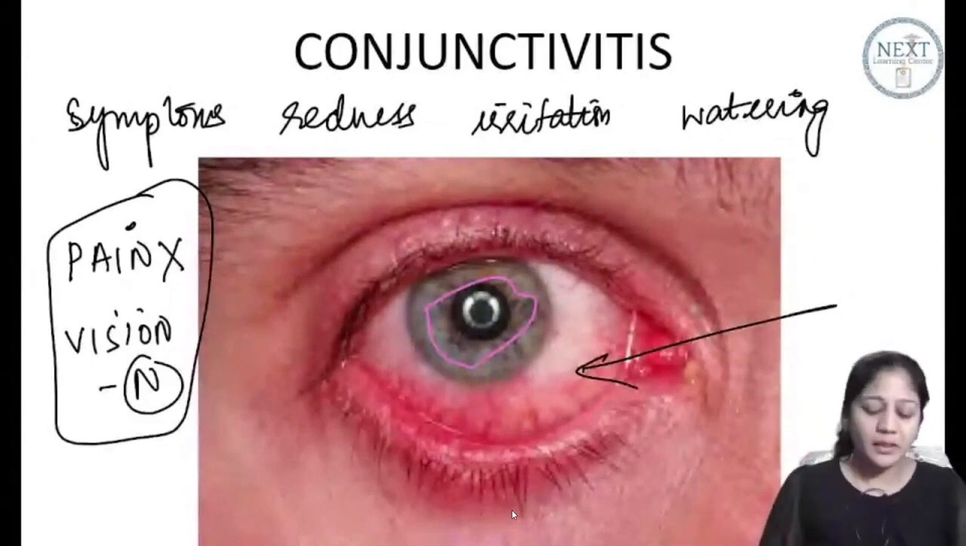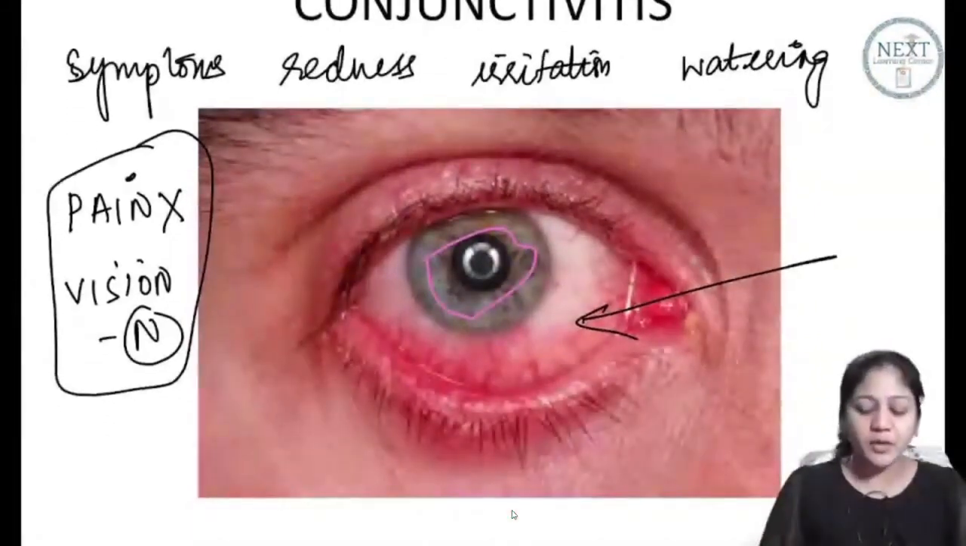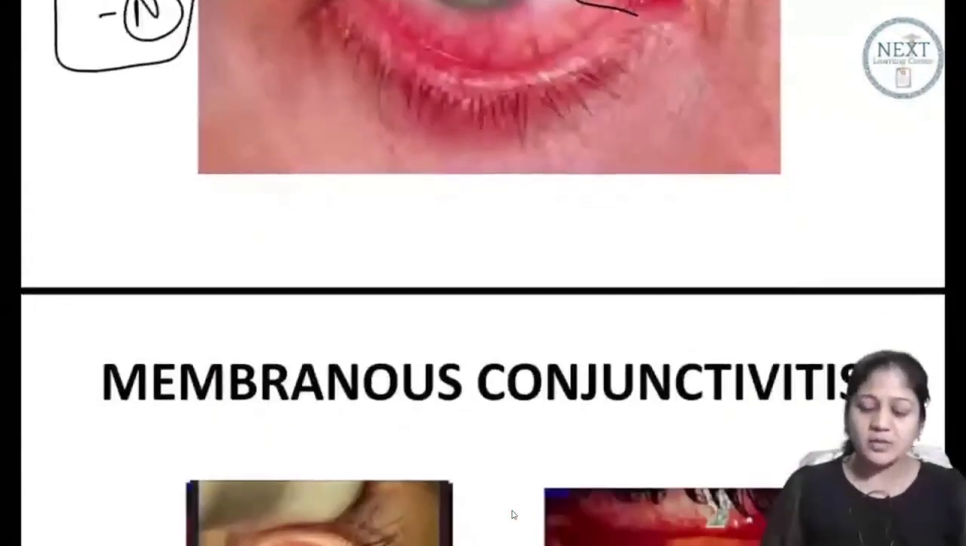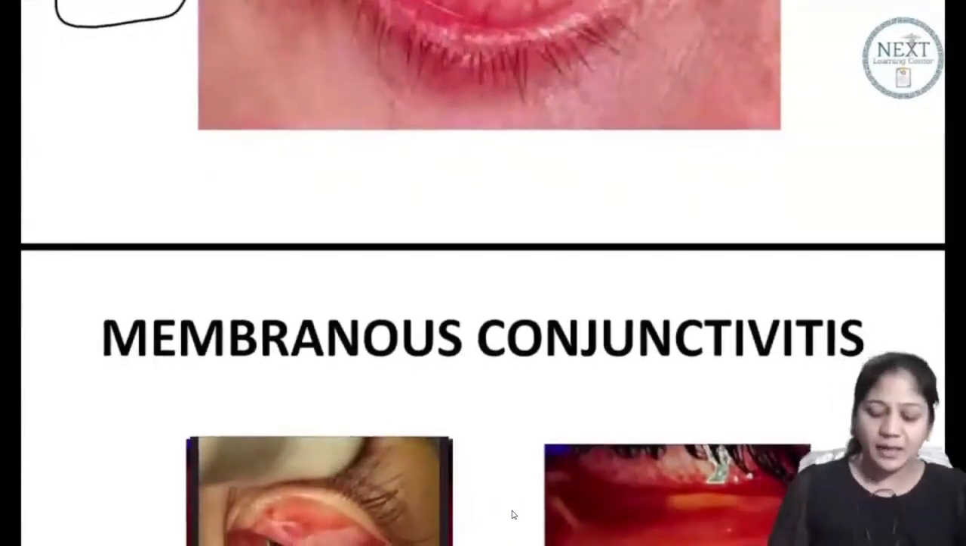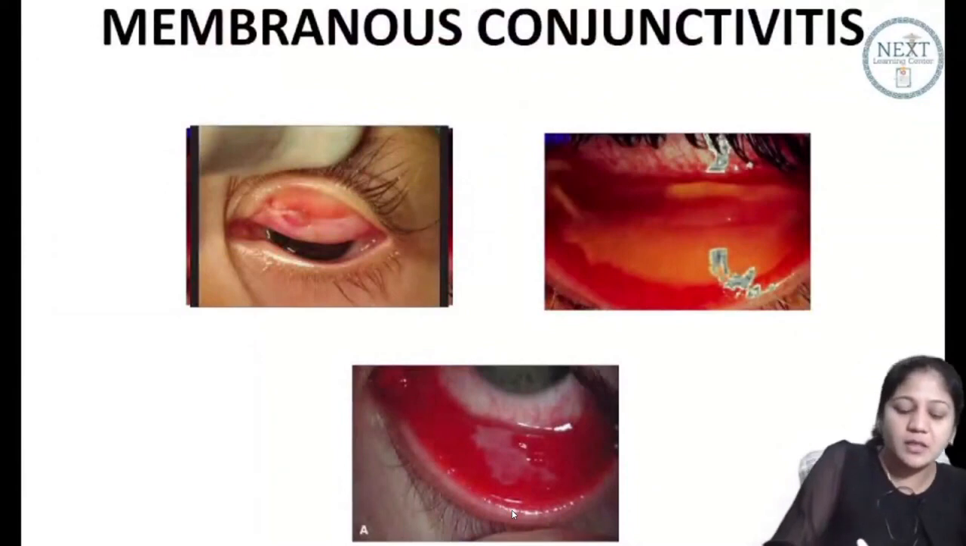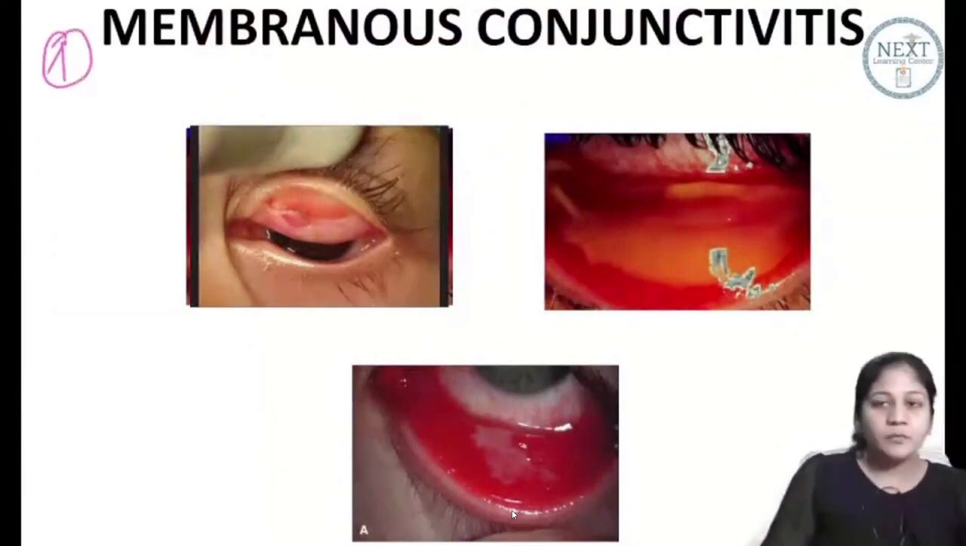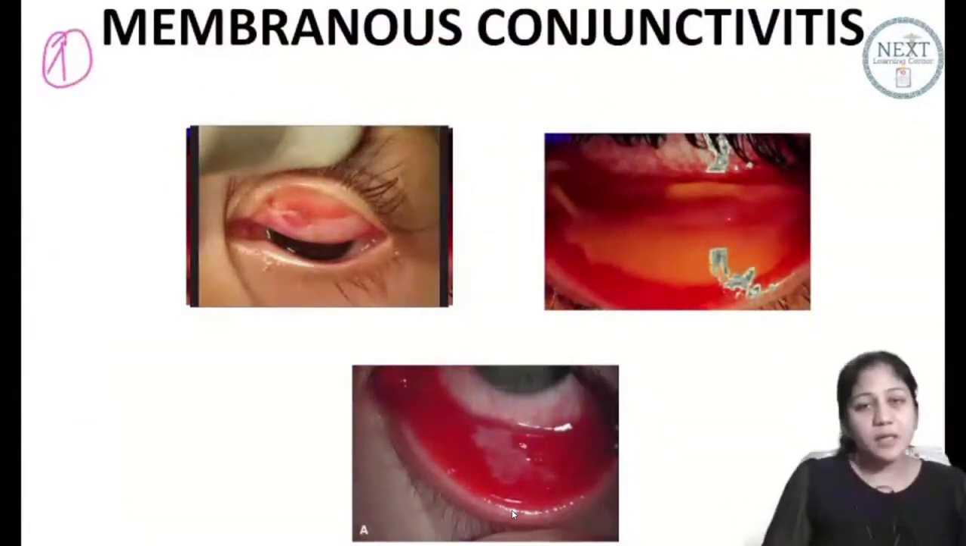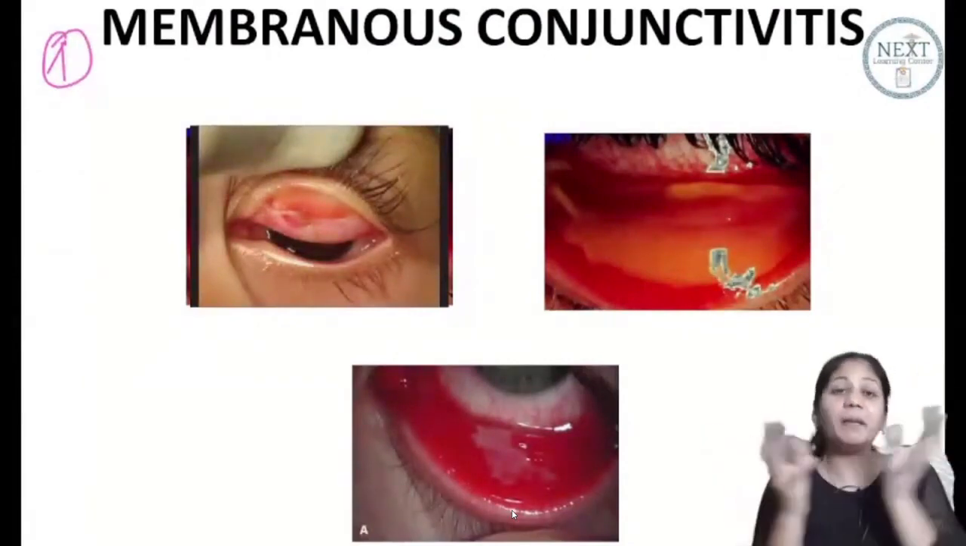Okay. Let's talk about the first type of conjunctivitis. First type of conjunctivitis, please write down. The first one is a membranous conjunctivitis. Membranous. Now, what do you understand by the word membrane?